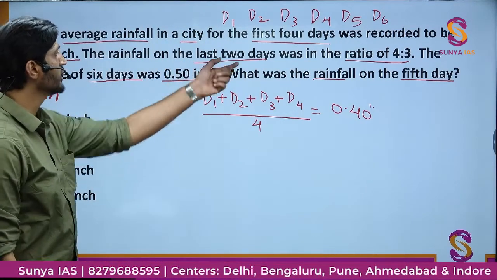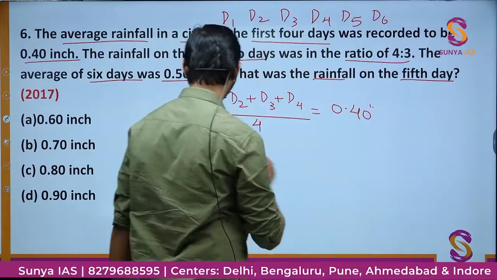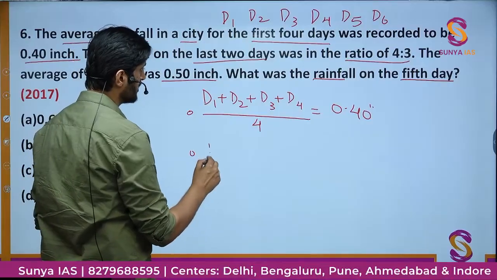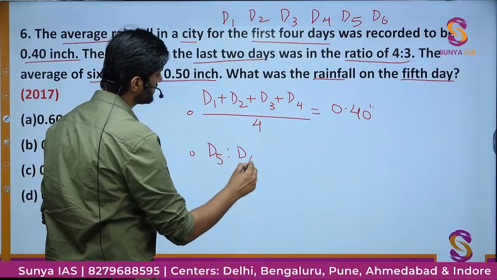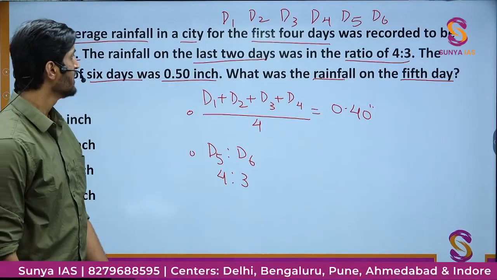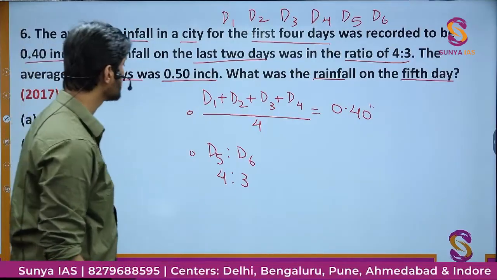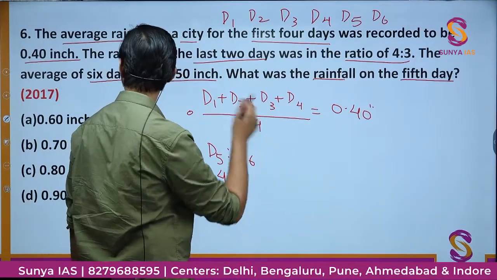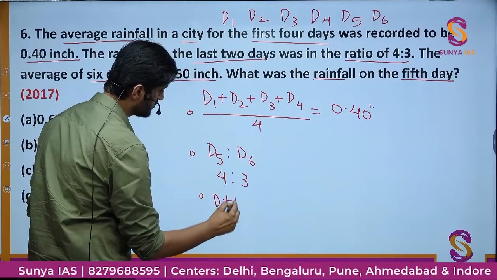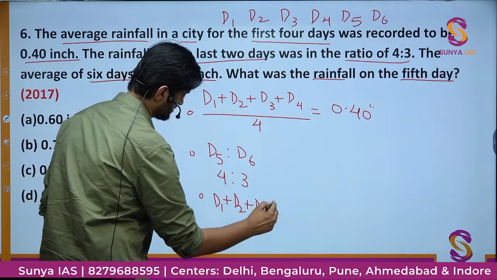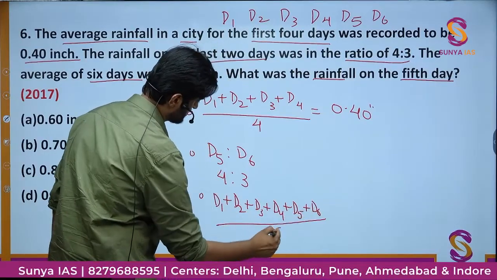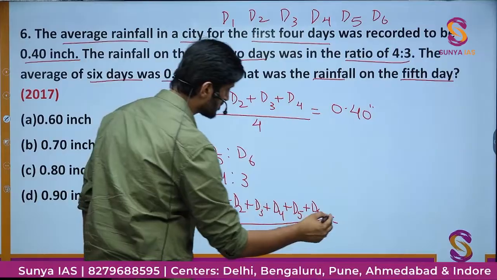Then the last 2 days are in the ratio of 4:3. So one can say that D5 and D6 are in the ratio of 4:3. Simple. And then finally we have the average of these overall 6 days. Overall 6 days the average is going to be this much. So let me write it down. It is coming out to be 0.5 inch.